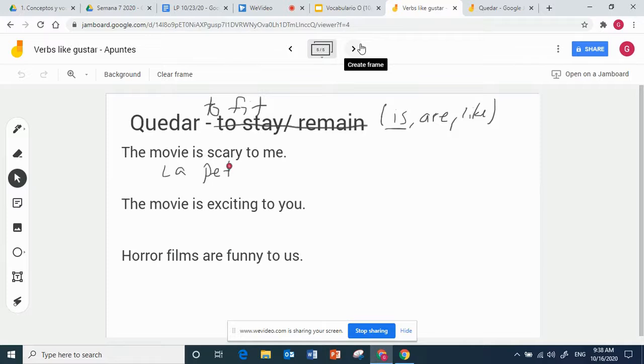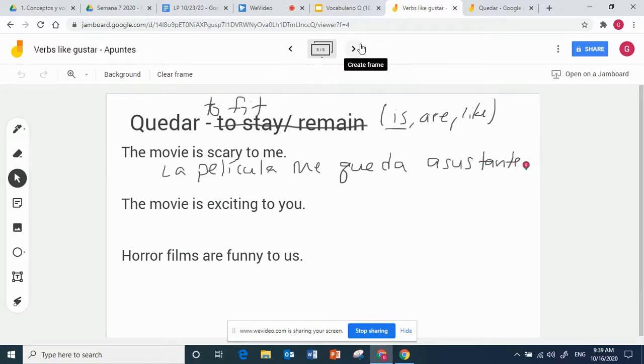Let's try that again. Make sure I'm using the correct tool. La película me queda asustante. Just from our vocab list, asustante.